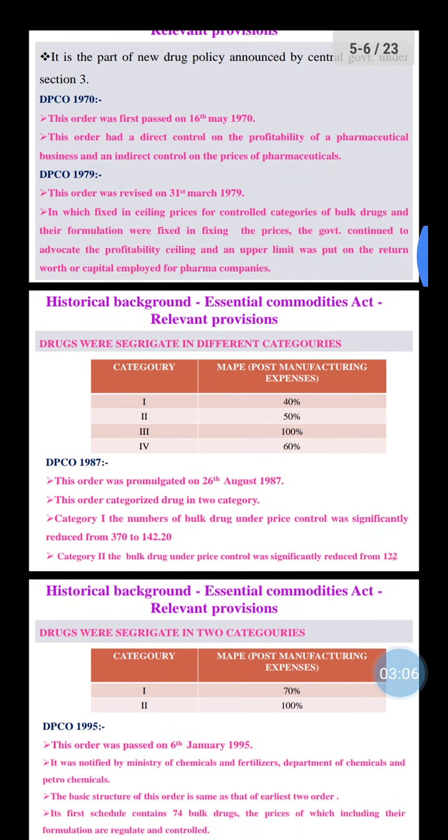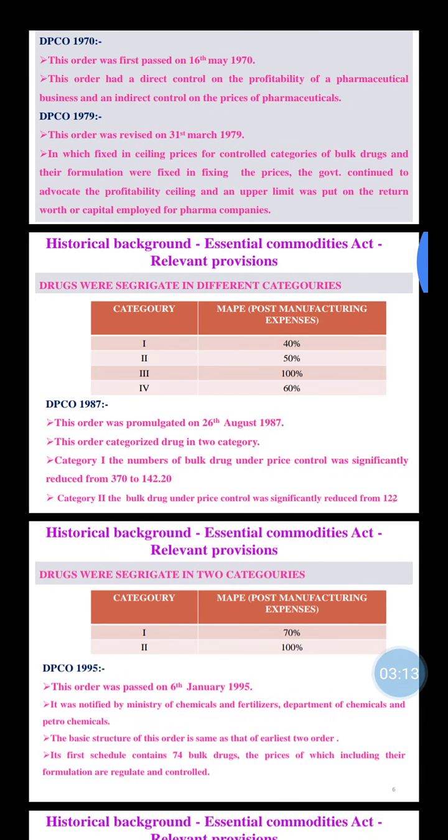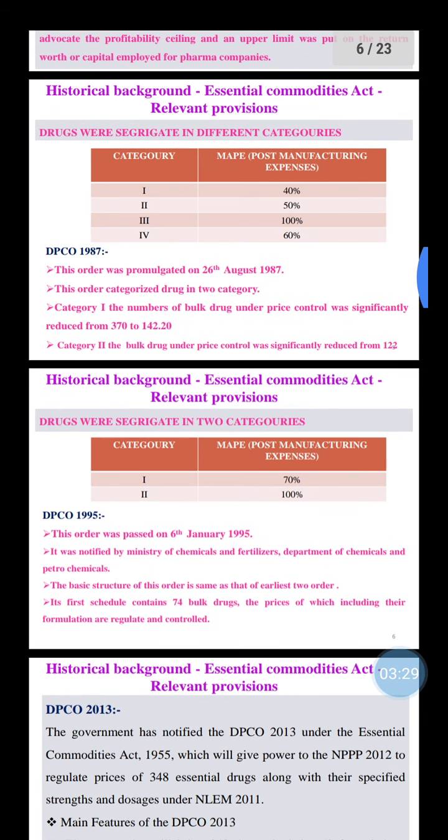Now, drugs were segregated into different categories. In that, there were 4 categories of MAPE, that is, post manufacturing expense. First category is 40%, second category 50%, third category 100%, fourth category 60%.